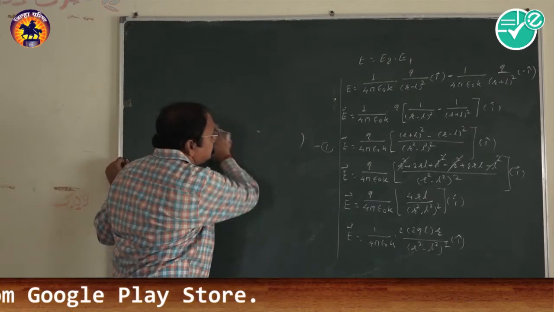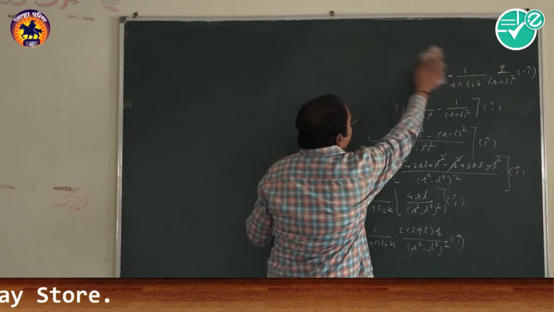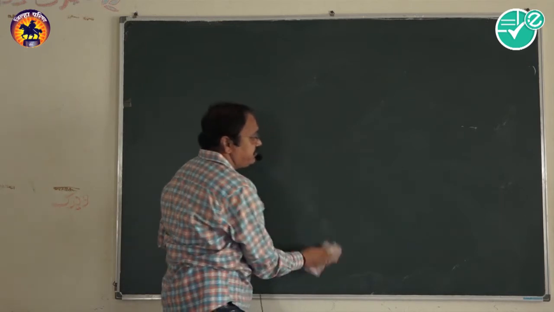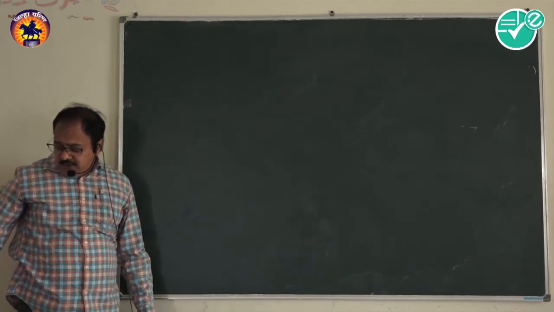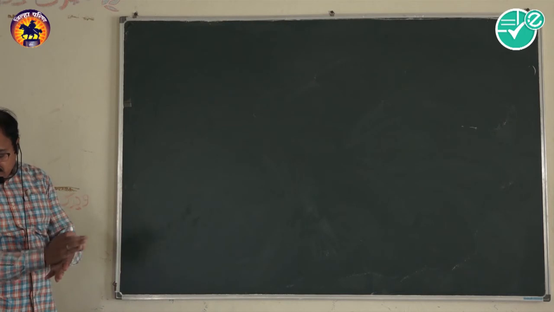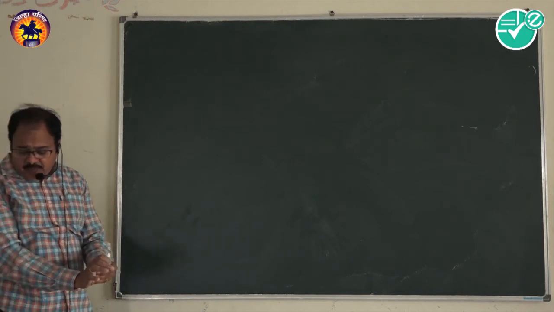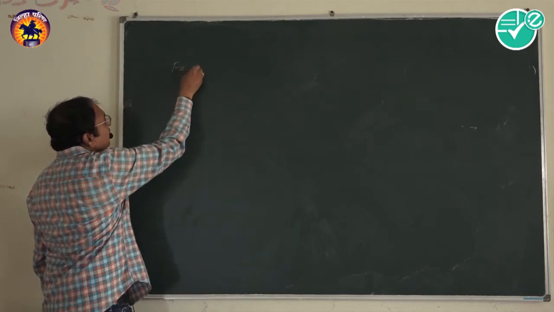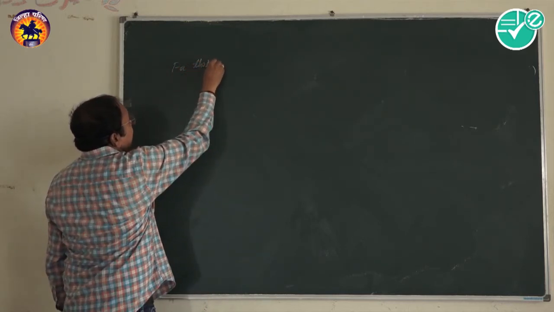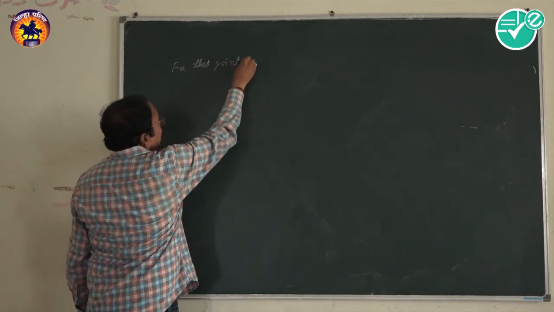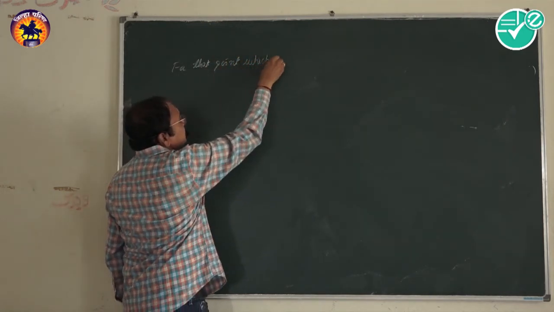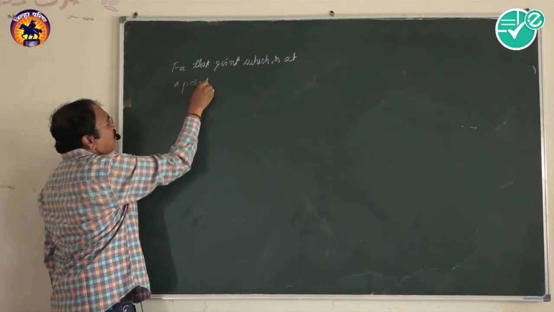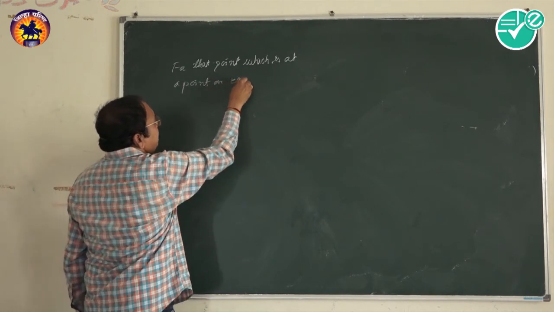We just mention the equations. This is the equation we have seen here. The next equation is the electric field intensity due to an electric dipole at a point on the equatorial line.